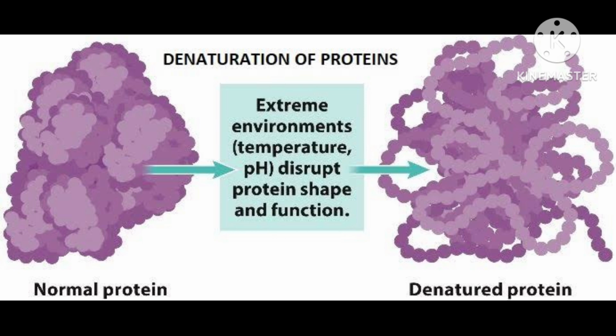Enzymes are very specific for a particular reaction and for a particular substrate. They are generally named after the compound or class of compounds upon which they work. That means the substrate, where the reaction is going on.